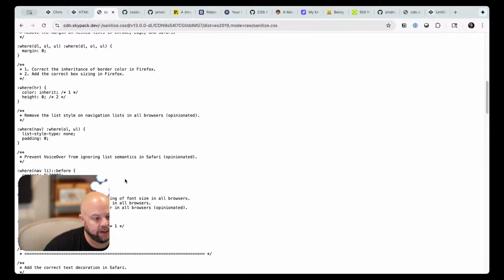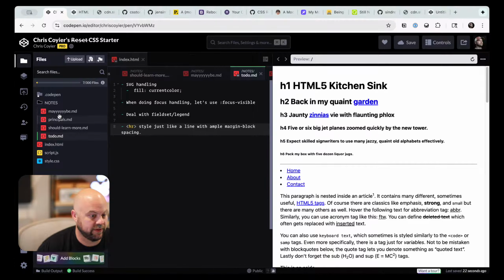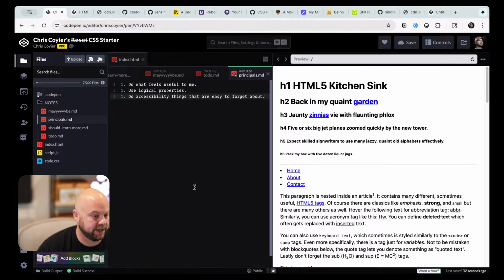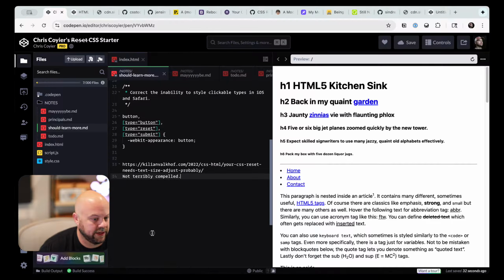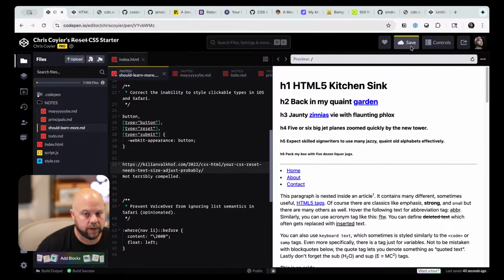Prevent VoiceOver from ignoring list semantics in Safari. I see. I wonder if that's been fixed. That's if you remove the list item bullets but you don't put the bullets back, it doesn't read as a list. That is going on the needs-research list, because one of our principles is that we're doing accessibility things that are easy to forget about. But Sanitize is old enough that I'm not sure if it's still an issue. Paste it there for now.